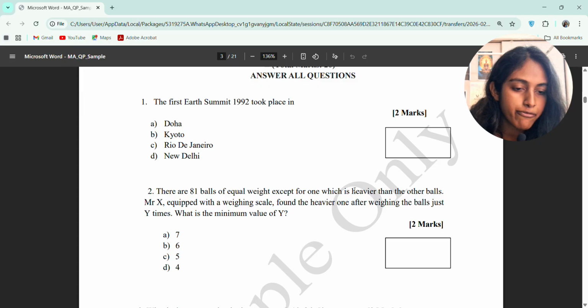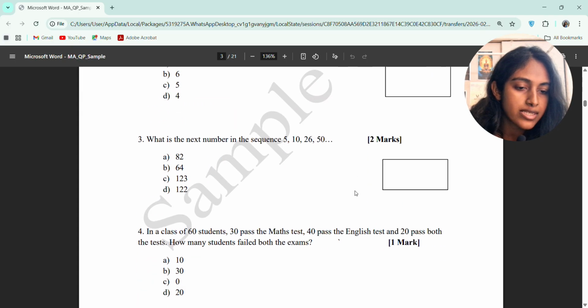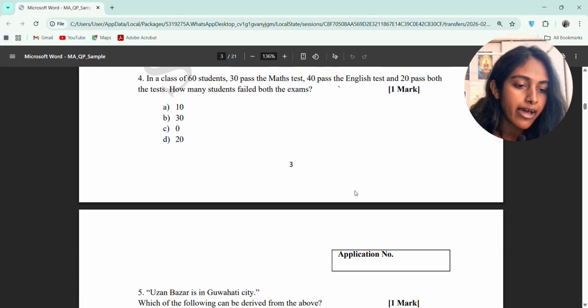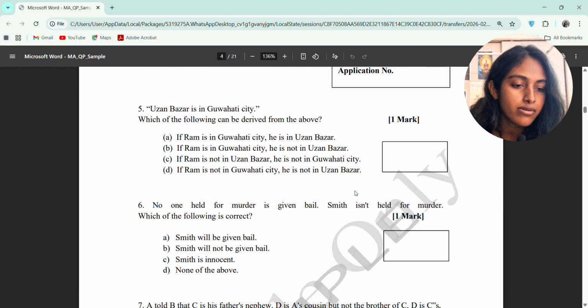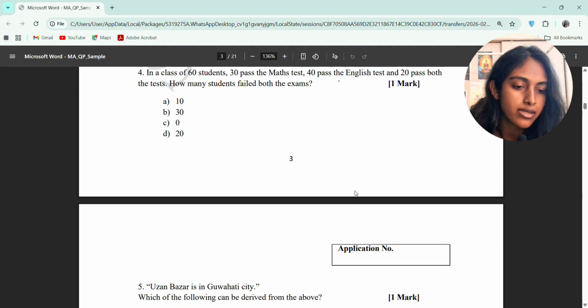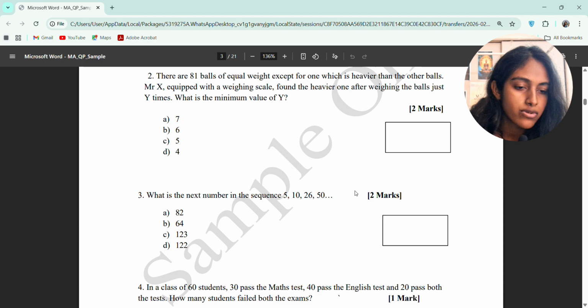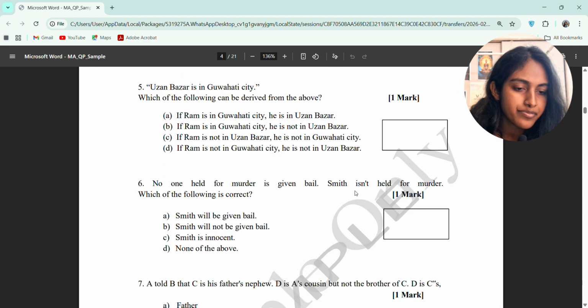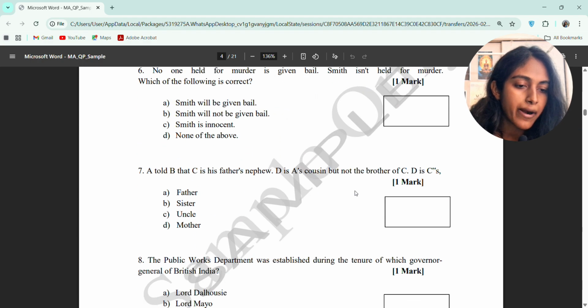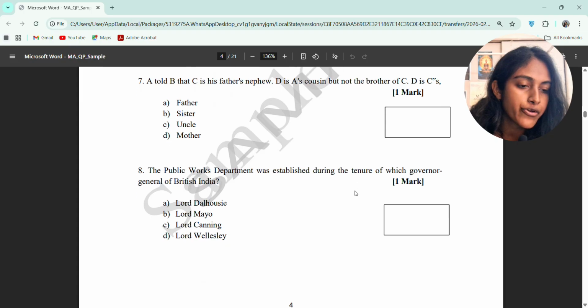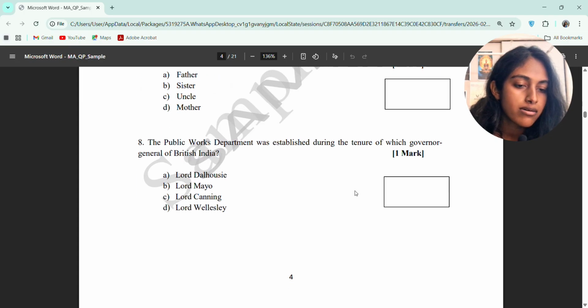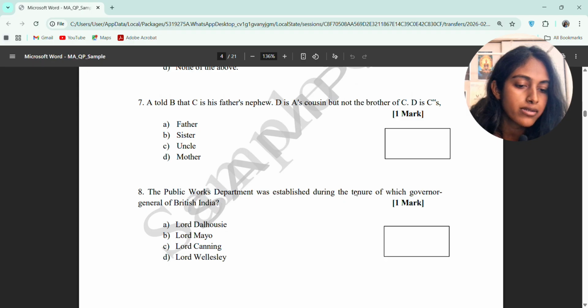Then number 5: Ujan Bazaar is in Guwahati city. Which of the following can be derived from the above? You just have to, it was a part of logical reasoning. Then number 6 is also a part of logical reasoning. Then 7 also. Then the 8th: the Public Works Department was established during the tenure of which Governor-General of British India? These are the options, and it is 1 mark.